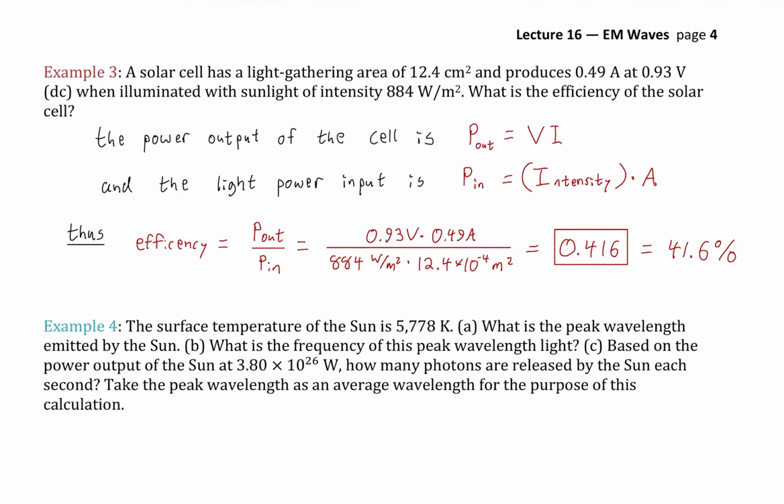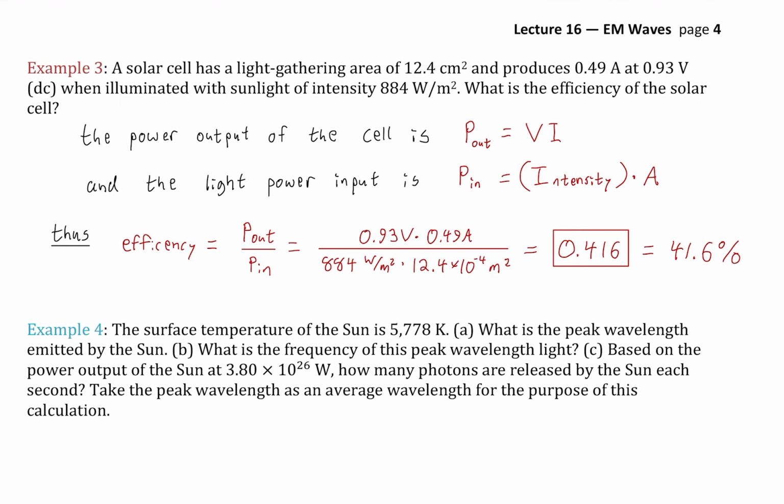Okay, so taking a look at example 3. A solar cell has a light gathering area of 12.4 square centimeters and produces 0.4 amps at 0.93 volts. It's DC. It is illuminated with sunlight of intensity 884 watts per square meter, which is pretty realistic of the type of intensity of light there is on the surface of Earth. What is the efficiency of the solar cell? Well, the power output of the cell is simply found from this familiar equation for circuits, which is just volts times current. We were given the current and the volts, so we can easily find the power output of the solar cell.